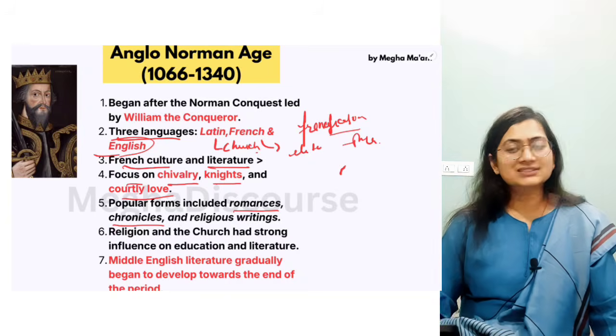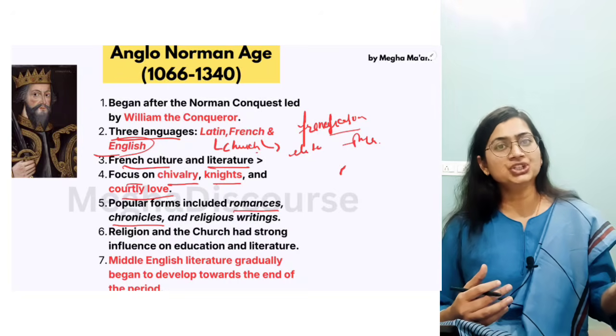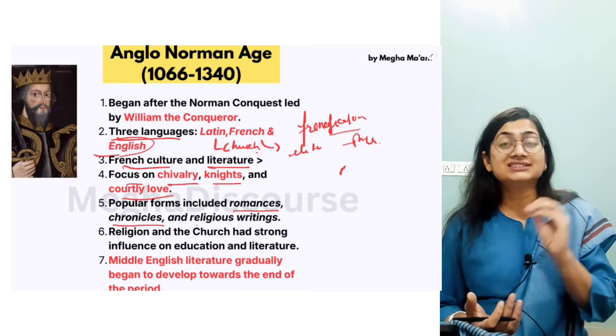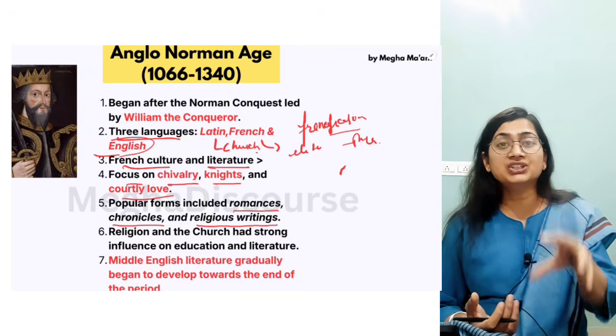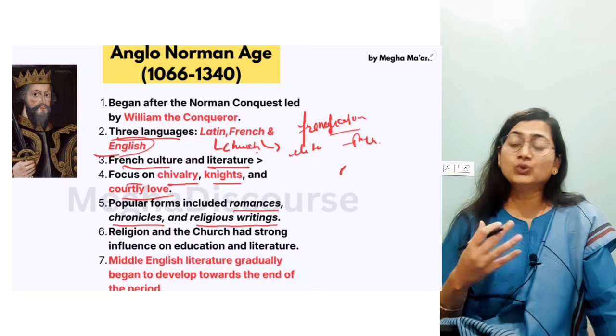They have chronicles. Chronicles are there because first we have the oral tradition. Now it is not the oral tradition, so they need some written work for the things that we have done in this age. So that's why they need chronicles.